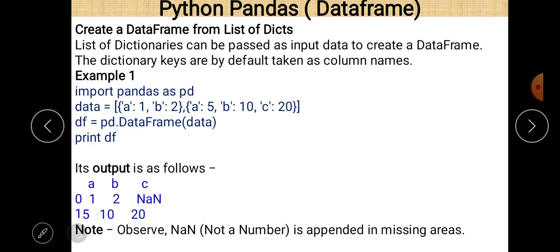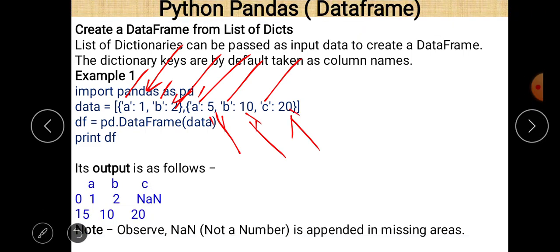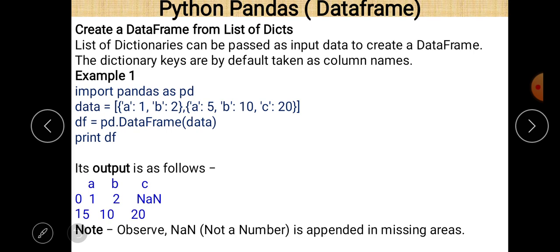two dictionaries are there. In the first dictionary, A and B are the keys, and 1 and 2 are the data values regarding those keys. In the second dictionary, A, B and C are the keys, and 5, 10 and 20 are the different data values regarding those keys. So two dictionaries are there, and both are separated by a comma and are part of a list. Here you can easily see that.